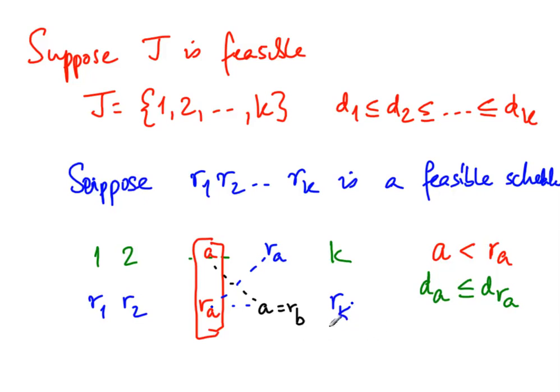Okay. So now from this we know that the deadline of A is actually equal to the deadline of R of B, because R of B is exactly the same job as A. From these two facts we can conclude that the deadline of R of A is greater than or equal to the deadline of R of B, because the deadline of R of A is greater than that of A, and A itself has the same deadline as R of B because it's the same job. Now since the deadline of R of A is greater than that of R of B, and it is possible to schedule R of B here, so R of B is still within its deadline, and R of A has a deadline even further to the right, it's possible to exchange these two.